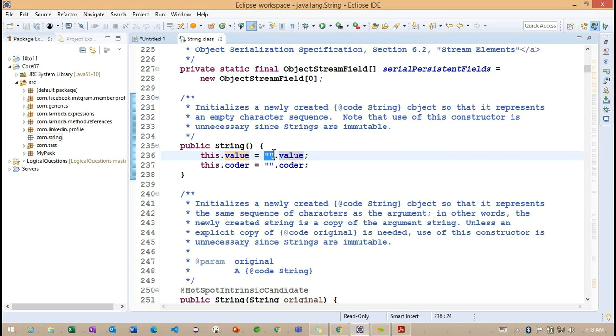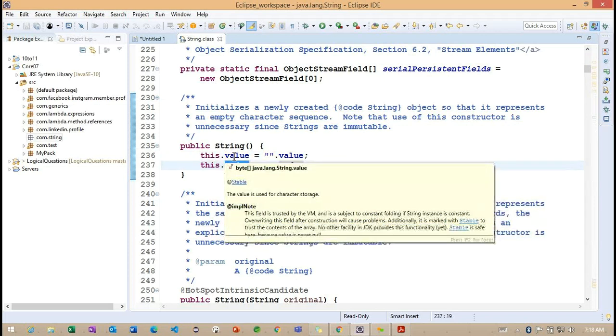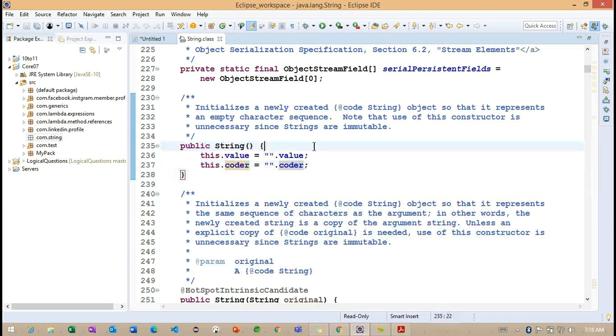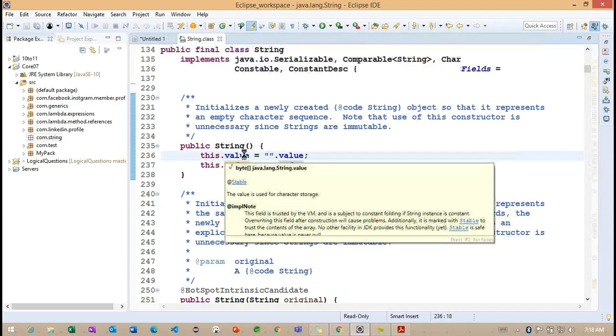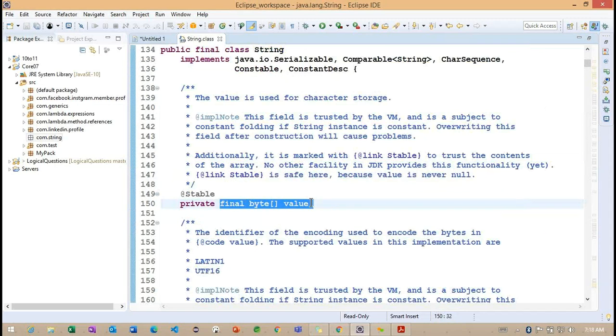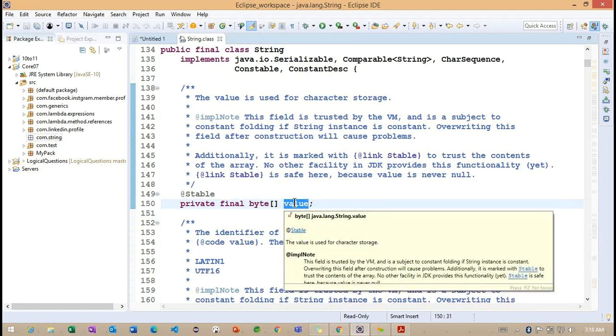But now what are you understanding here? Based on this particular empty object, they are trying to find the value as well as the coder. Now you can see what the value type is here. It is a byte type. String dot value. Where is this particular value defined? Here the value is defined: final byte array value. The name of this byte array, they provided as value.